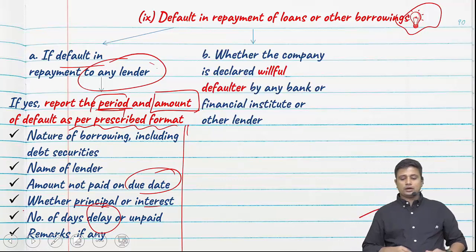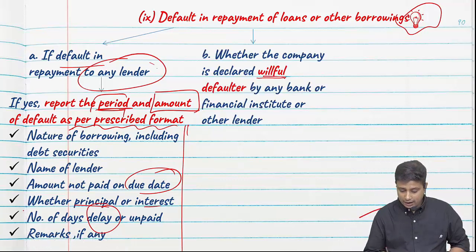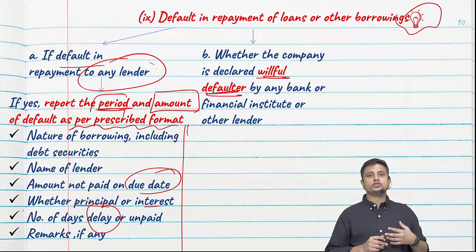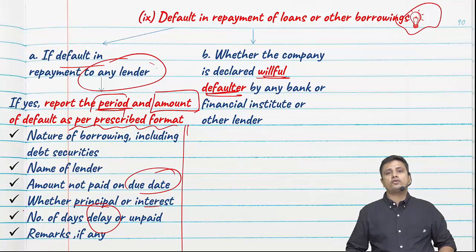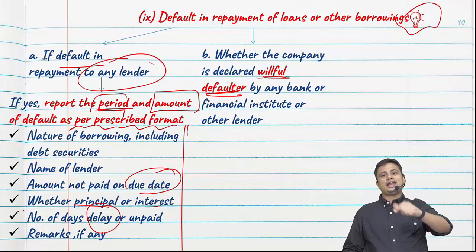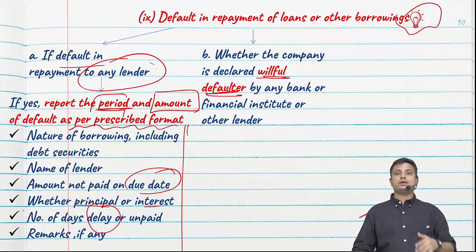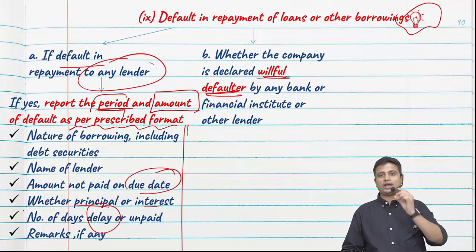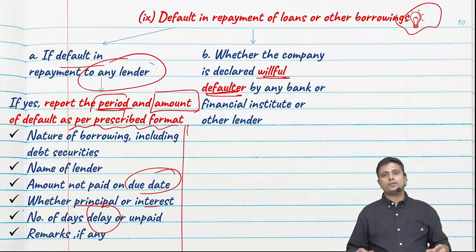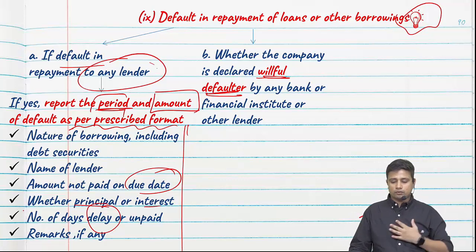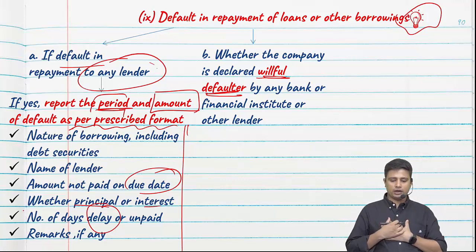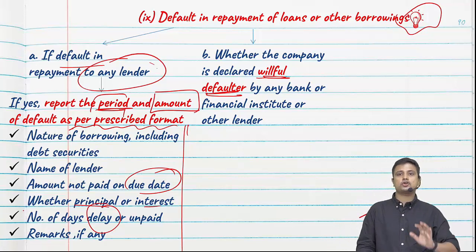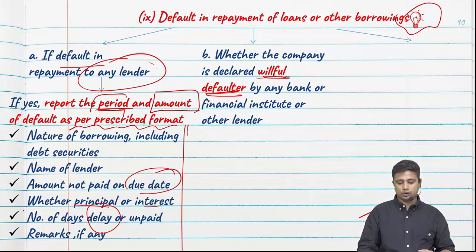Secondly, whether the company has been declared a willful defaulter by any bank or financial institution or other lender. Who is a willful defaulter? One who has money and is unwilling to pay. For example, Vijay Mallya has been stated as a willful defaulter. So if you have money and you are not paying, you will be called a willful defaulter. So whether the company is declared a willful defaulter by any bank or financial institution or other lender, we need to report.